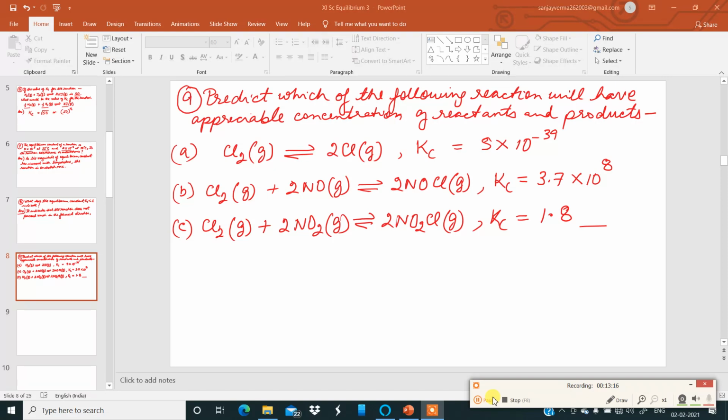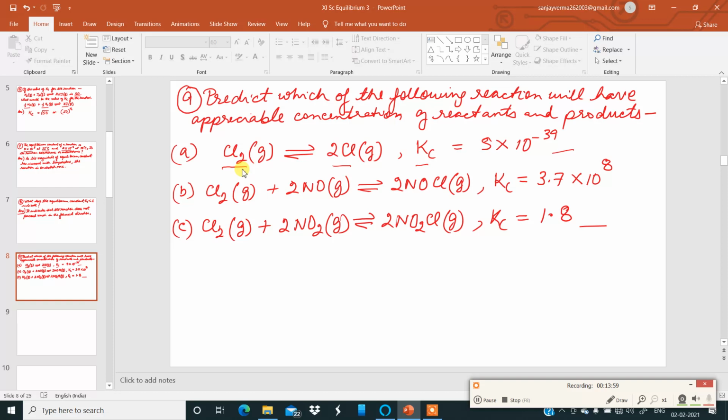Predict which of the following reactions will have appreciable concentration of reactants and products. First one, chlorine gas. It is in equilibrium with chlorine atoms. The Kc for this reaction is 5 into 10 power minus 39. It's very less, which means in this equilibrium, the concentration of chlorine molecule gas is very high. The reaction does not go much farther in the forward direction.